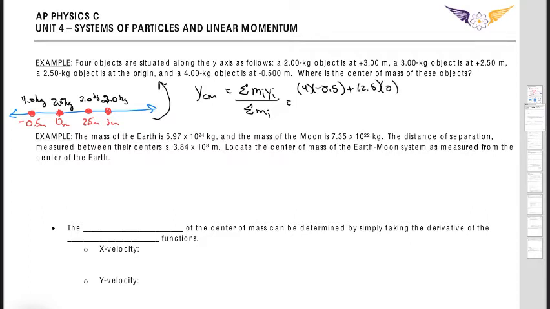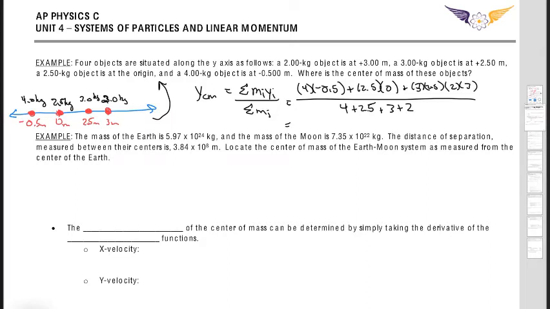Even though it does not contribute to the center of mass calculation because it's 0 meters from the origin, the mass does contribute to the total mass. So I'm going to have 3 times 2.5, and now 2 times 3, and I'm going to divide all that over 4 plus 2.5 plus 3 plus 2. Make sure I got all the masses right.